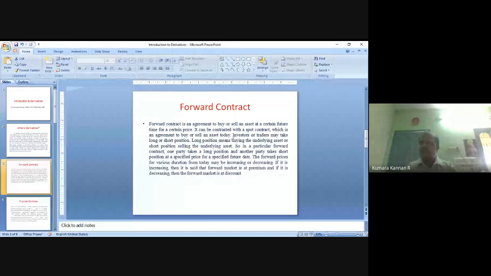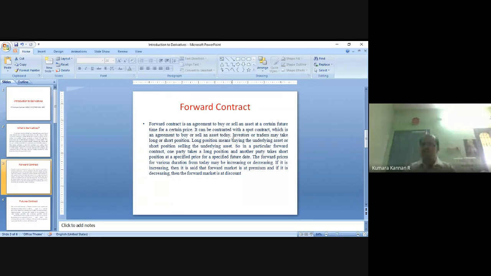It is private between two parties. No third party is involved, no exchange is involved, no government party is involved. The advantage of this contract is customization. Customization in the sense that the quantity can be $10,000, or, suppose the invoice amount is $12,125, the same amount they can make the contract for. That is the advantage of a forward contract.